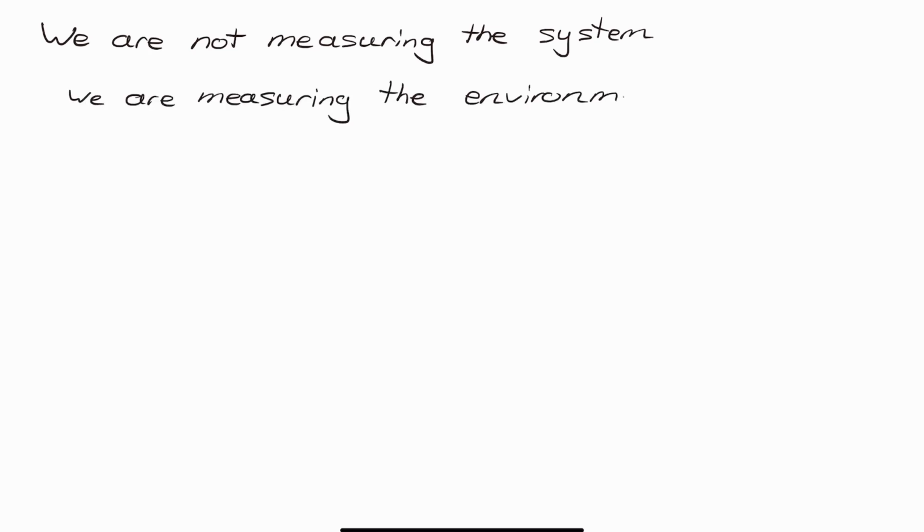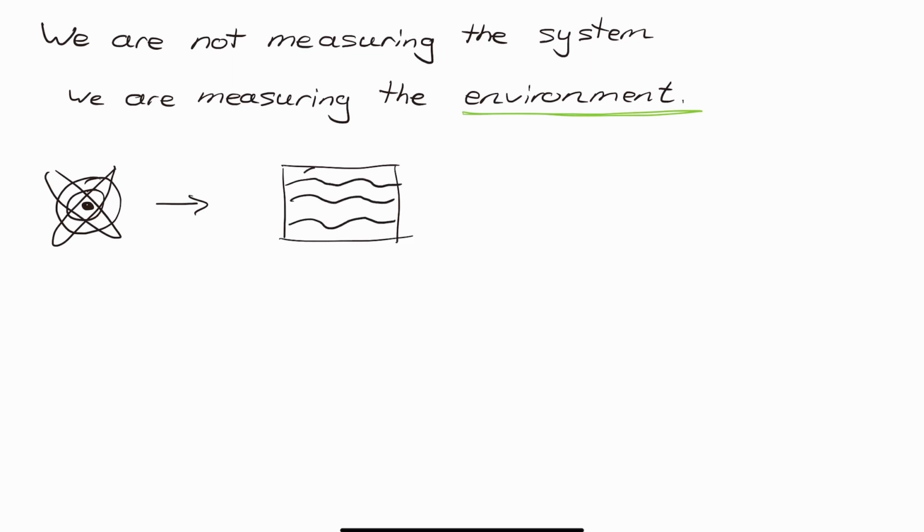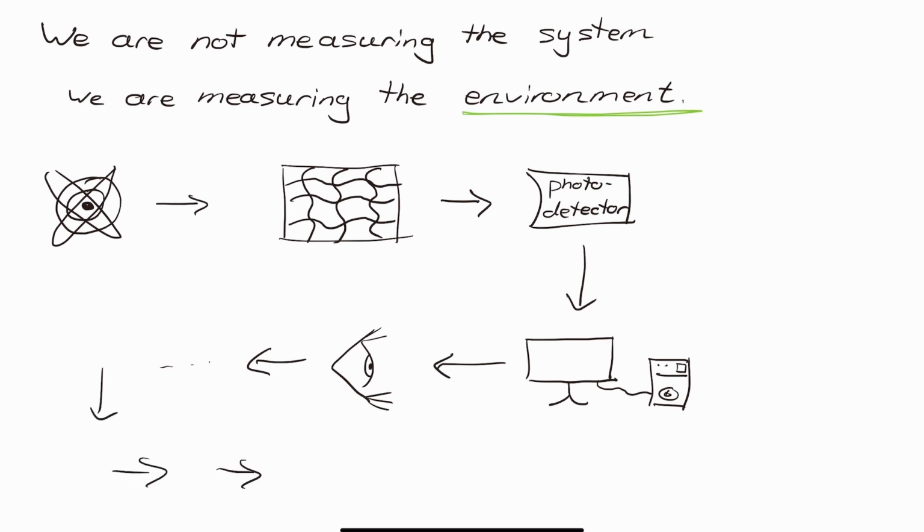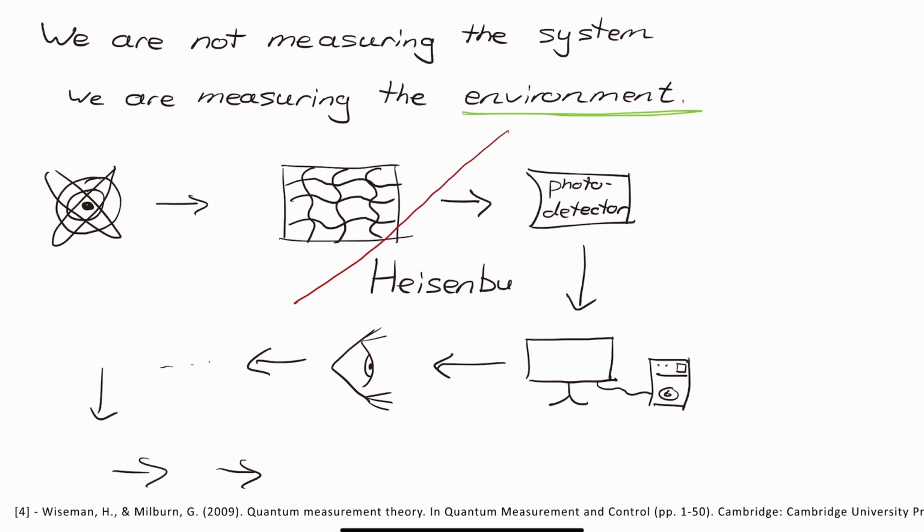What this example is showing is that when we measure a system, we aren't really measuring the system itself. Rather, we are measuring the effect that system has on its environment. To describe this process, it's insufficient to use projective measurements. Of course, there really is a chain of interactions between the atom and the electromagnetic field and the detector, the computer, your eye, and so on and so on. We can describe the interactions between the various systems, but at some point along the chain, we must make a cut by applying a regular projective measurement. This is called Heisenberg's cut.